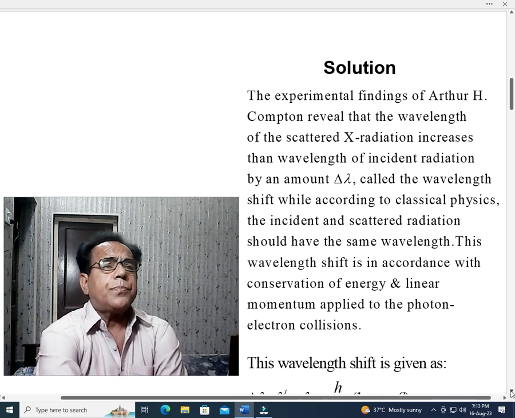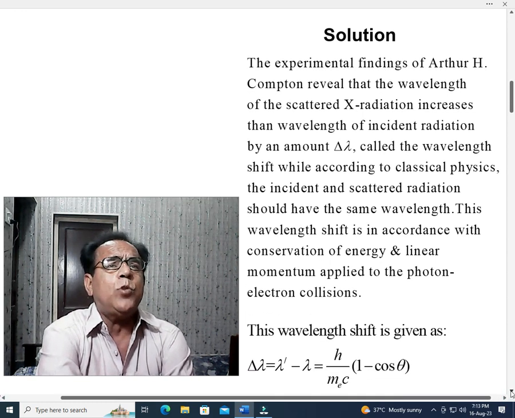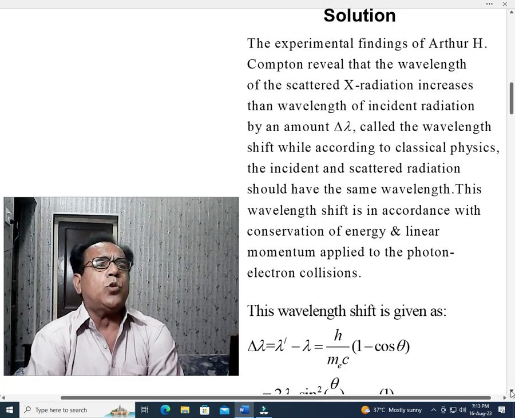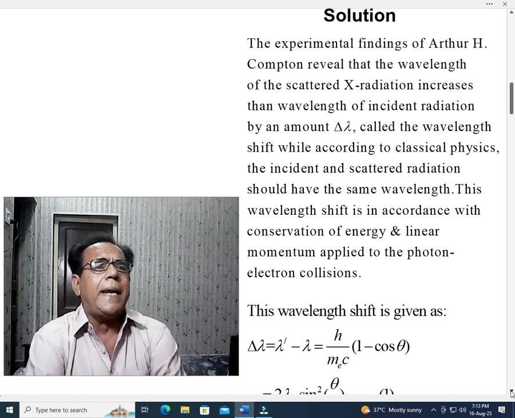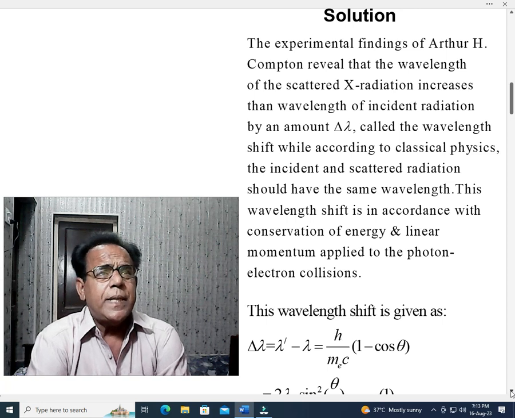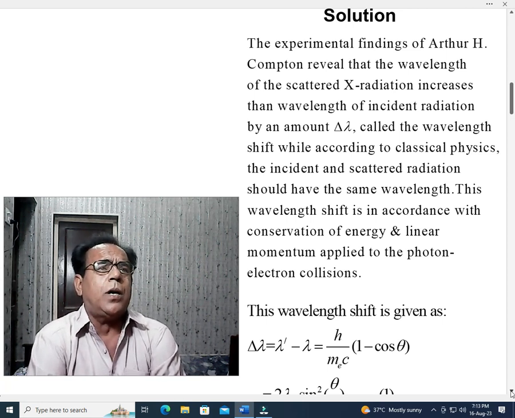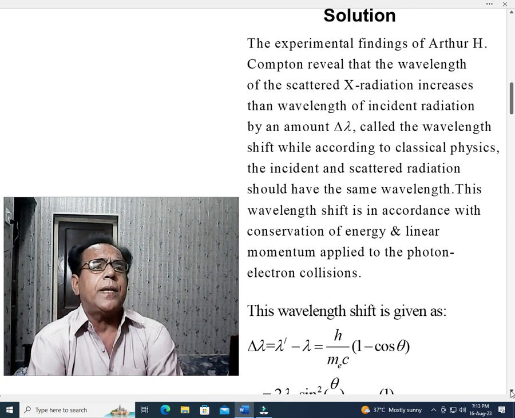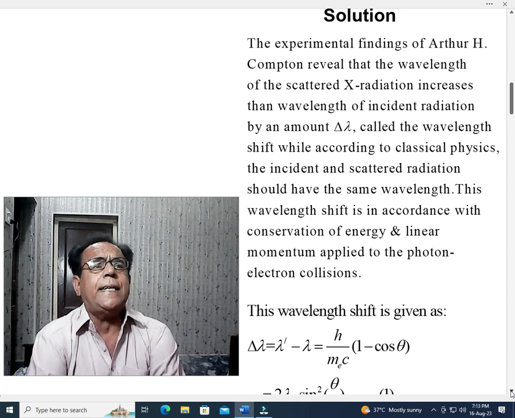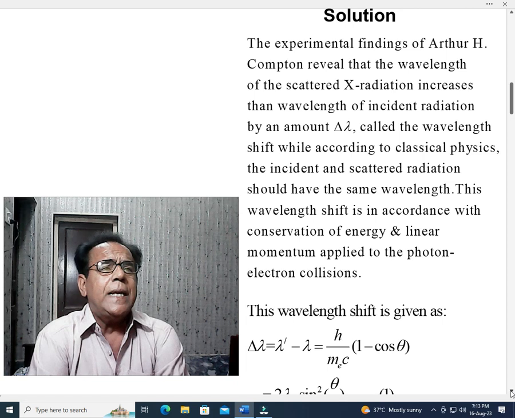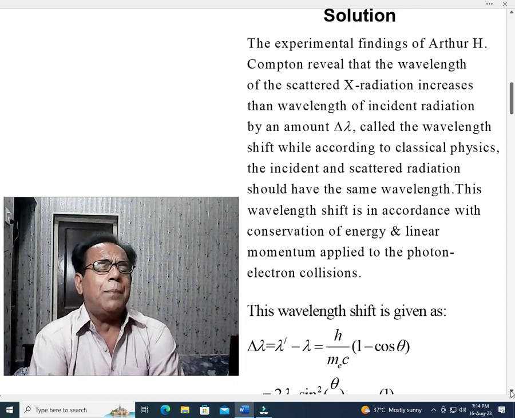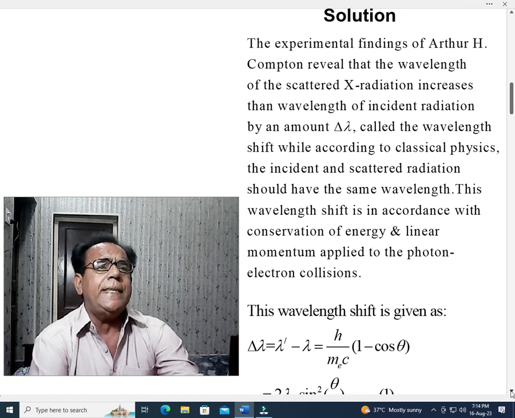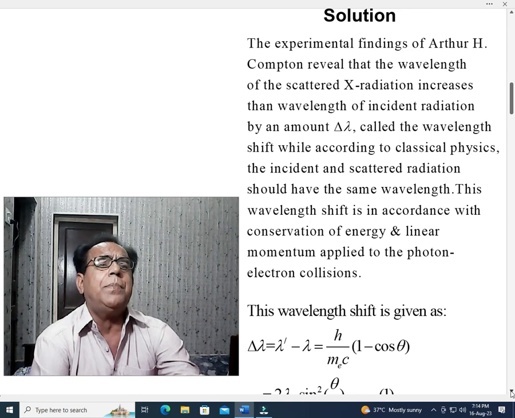Solution. The experimental findings of Arthur H. Compton reveal, we are talking about the Compton effect, that the wavelength of the scattered X radiation increases relative to the wavelength of the incident radiation by an amount delta lambda, called the wavelength shift, while according to classical physics, the incident and scattered radiation should have the same wavelength.